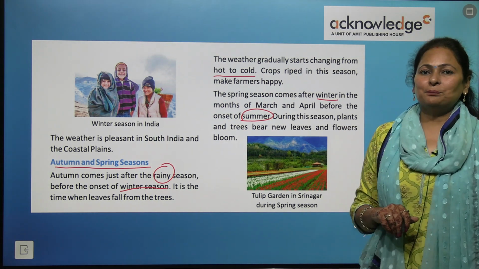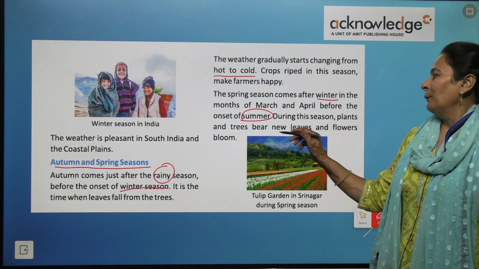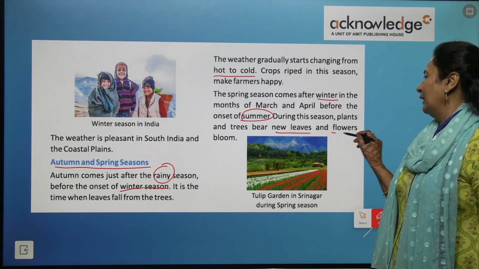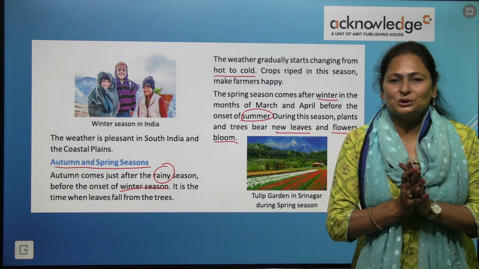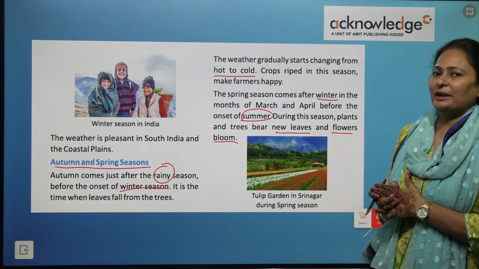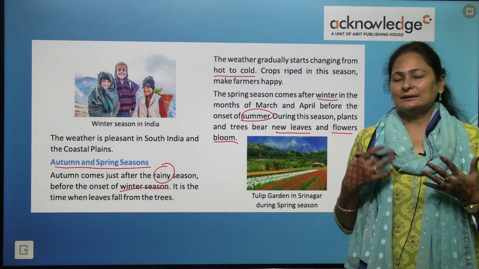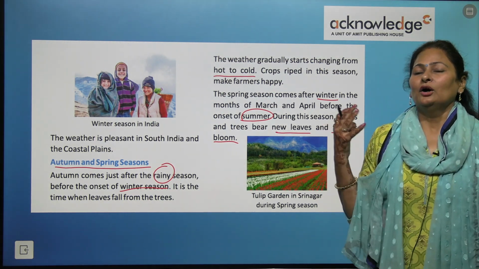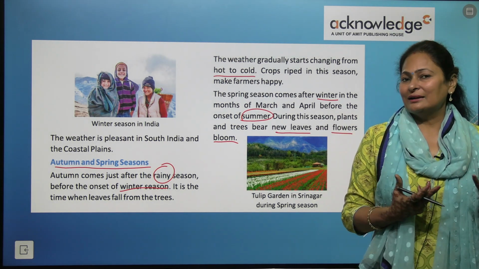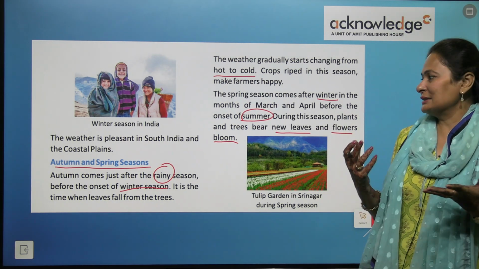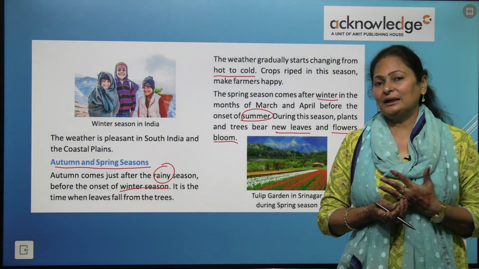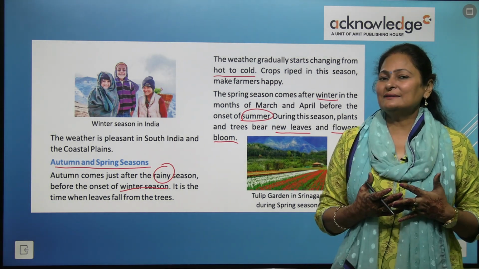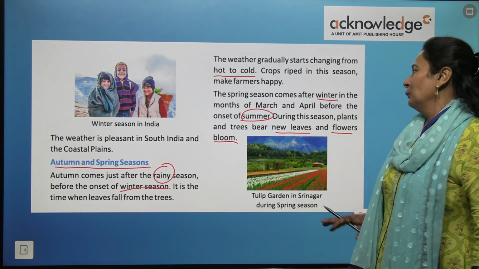During spring, plants and trees bear new leaves and flowers bloom. So the earth looks so beautiful during the spring season. Some countries also celebrate the harvest festival during this time.